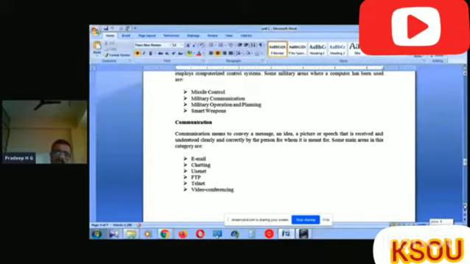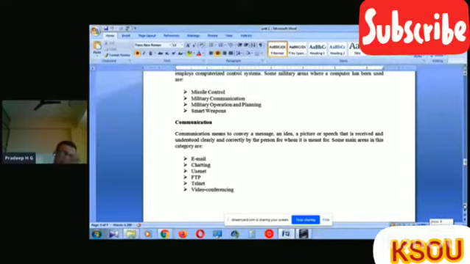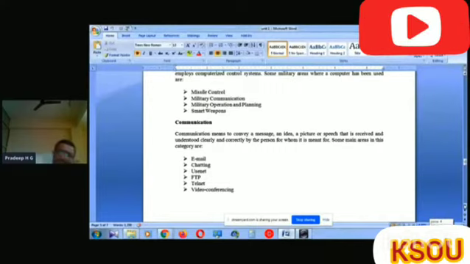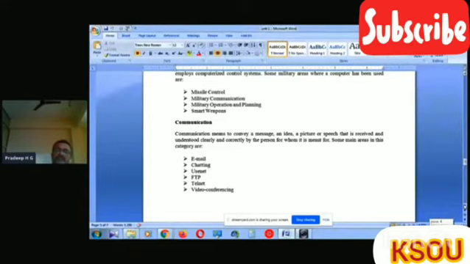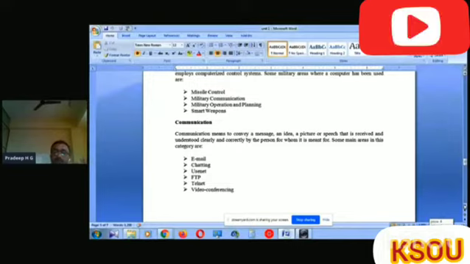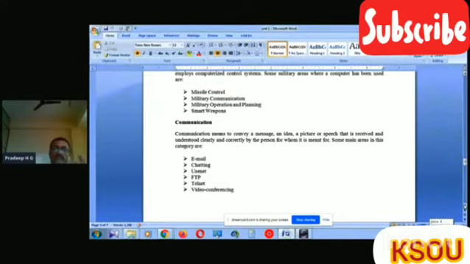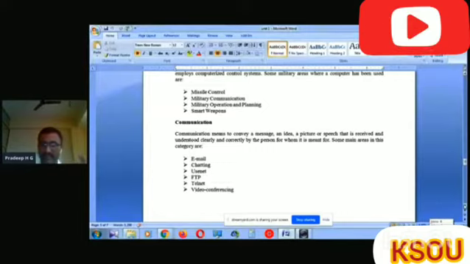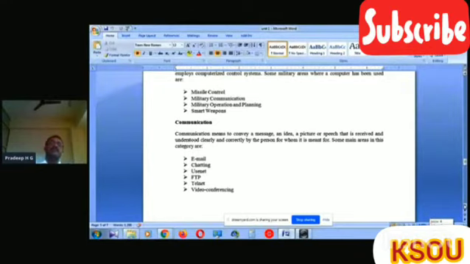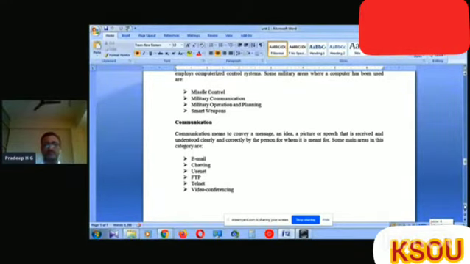Then Usenet. Usenet means a particular location or a device used to transfer the data from one computer to another computer. Then FTP means file transfer protocol. If we transfer any file or any data from one location to another location, we must follow some rules and regulations.